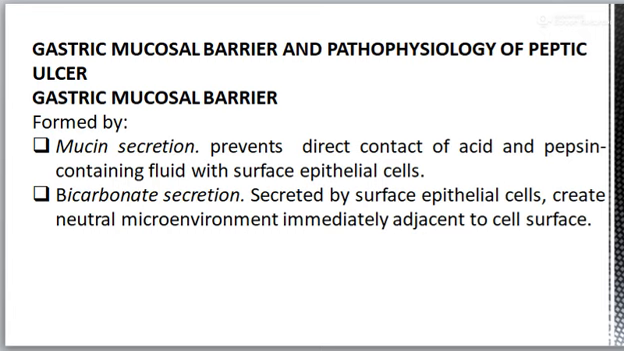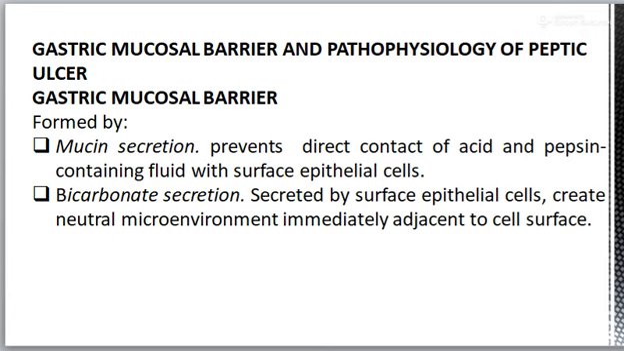Then first come to the gastric mucosal barrier. It is formed by the mucin secretion. This gastric mucosal barrier protects the gastric mucosa from damage by the intraluminal HCl. It means autodigestion. It is created by the mucin secretion.